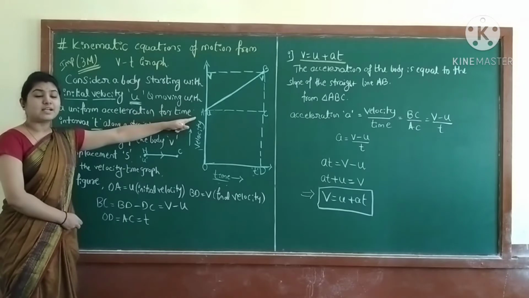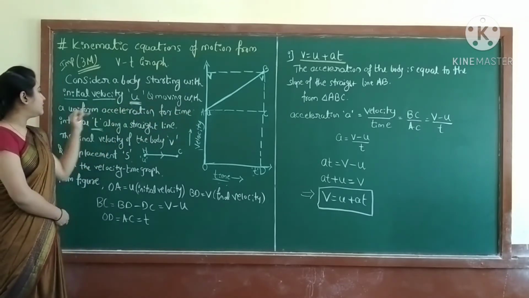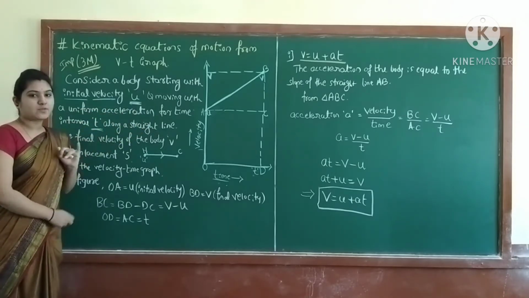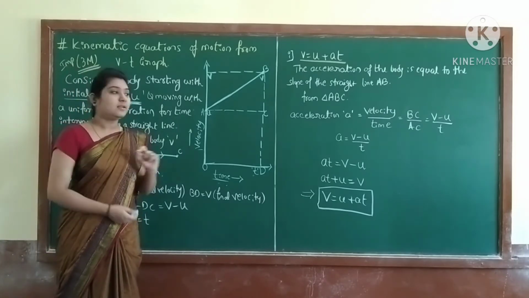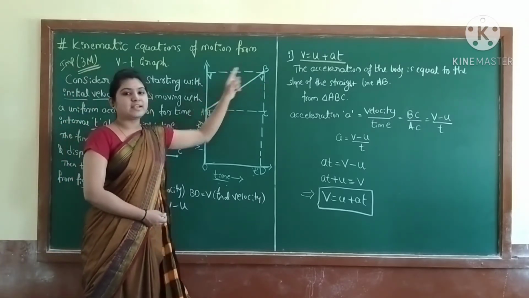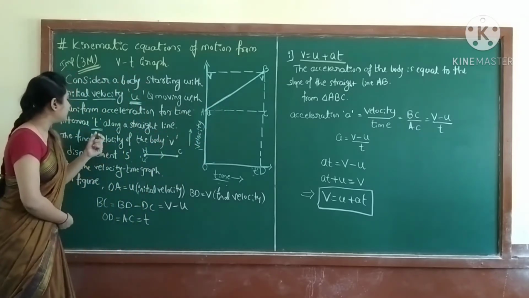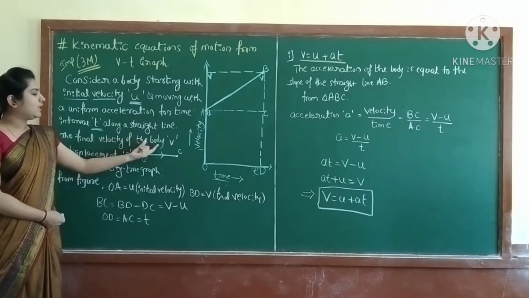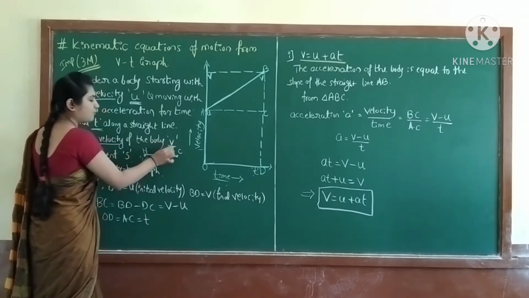So from here you start, that is your initial velocity u. Next, moving with uniform acceleration for a time interval of t. So for uniform acceleration we drew a graph like this, in a straight line. Then next, the final velocity of the body is v. So final velocity is v.